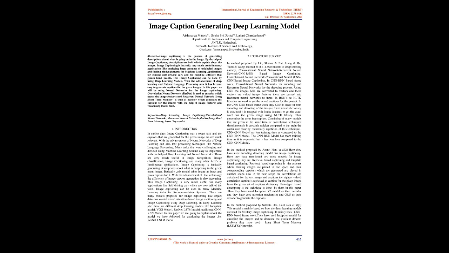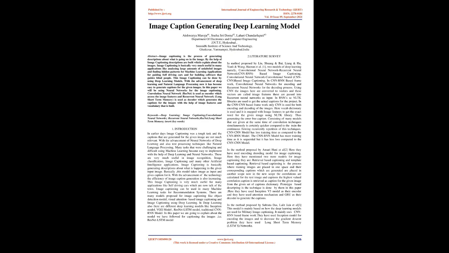This image captioning can be done by using deep learning models. With the advancement of deep learning and natural language processing, it has become easy to generate captions for given images. In this paper we will be using neural networks for image captioning. A convolutional neural network, ResNet, is used as encoder, which extracts the image features, and a recurrent neural network, long short-term memory, is used as decoder, which generates the captions for the images with the help of image features and the vocabulary that is built. Keywords: deep learning, image captioning, convolutional neural networks, recurrent neural networks, ResNet, long short-term memory.